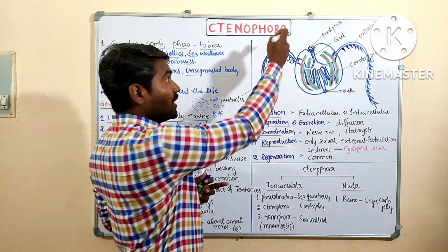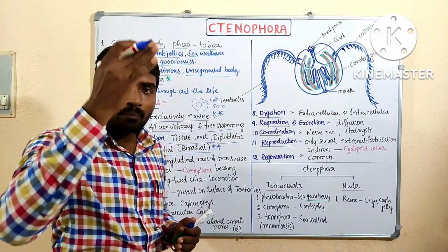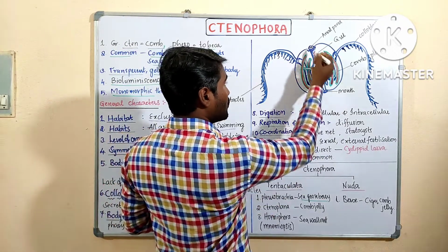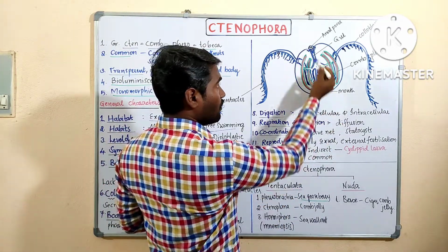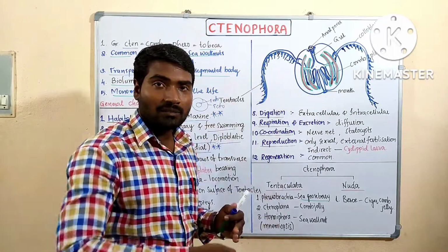Here, only two planes are possible. If we pass an imaginary line through the anterior-posterior axis, the oro-aboral axis, only two planes are possible.